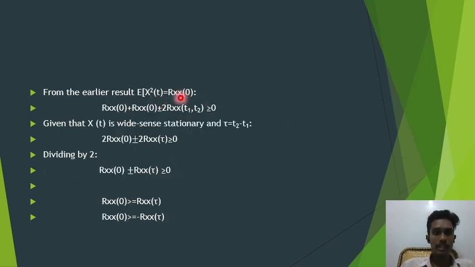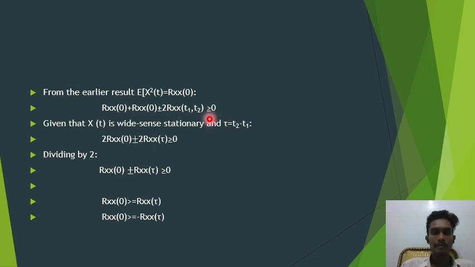From the earlier result in property 1, E of x square of t is equal to Rxx of 0, the mean square value. Substituting, Rxx of 0 plus Rxx of 0 plus 2 Rxx of t1, t2 is greater than or equal to 0.